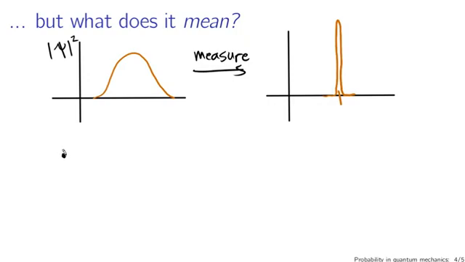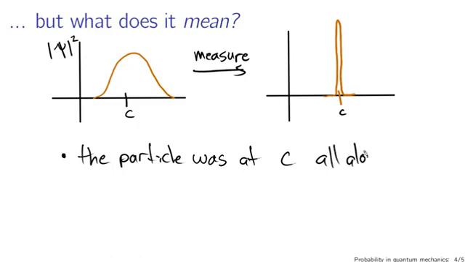one thing that you could think, just intuitively, is that this probability distribution wasn't really all the information that was there. Really, the particle was there. Let's say this is point C. One interpretation is that the particle really was at C all along. That means that this distribution reflects ignorance on our part as physicists, not fundamental uncertainty in the physical system. This turns out to not be true, and you can show mathematically and in experiments that this is not the case.